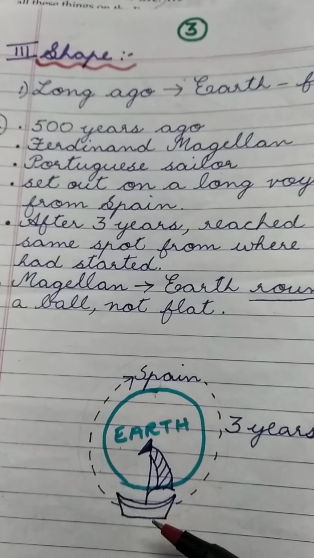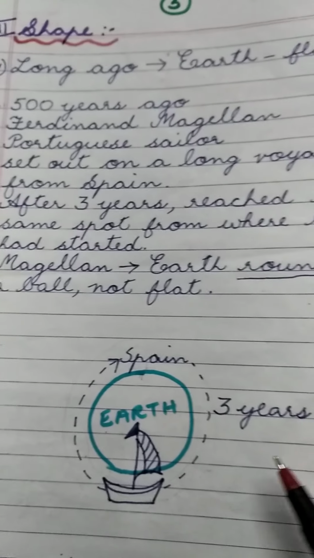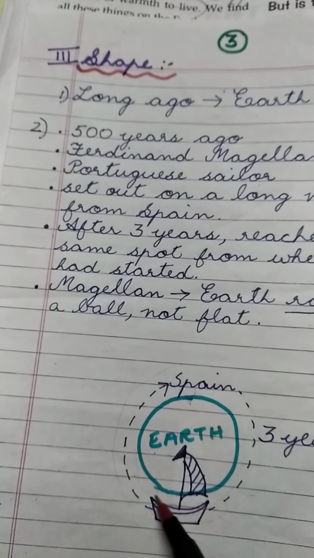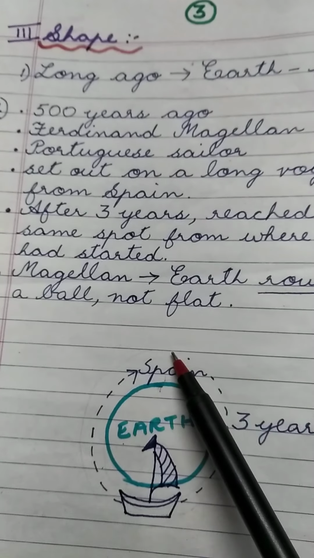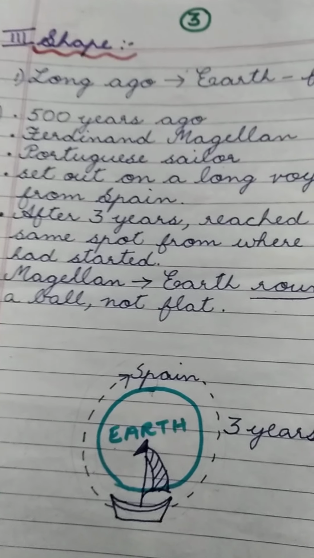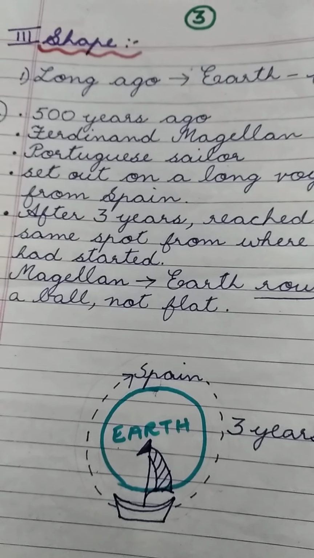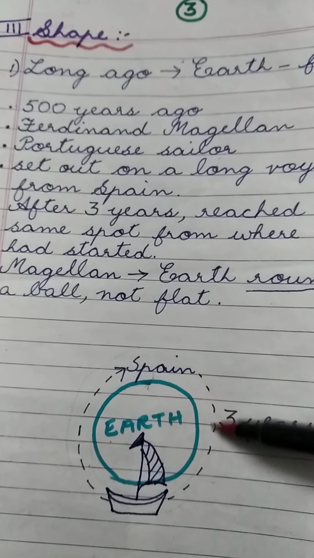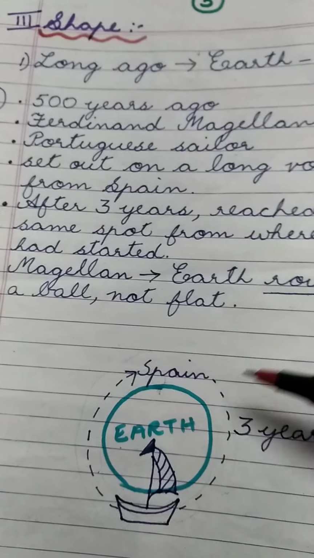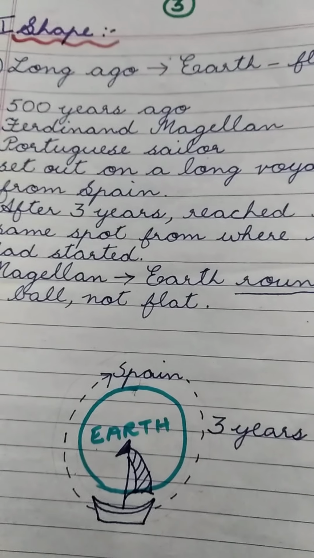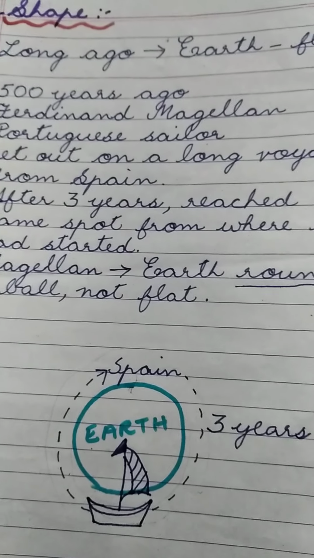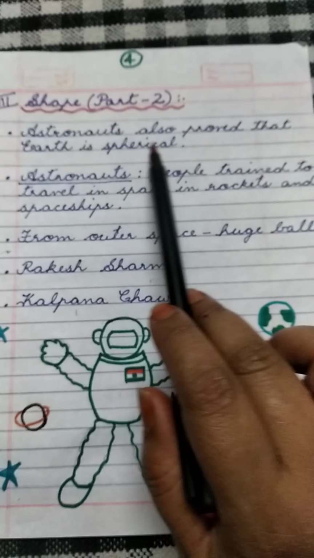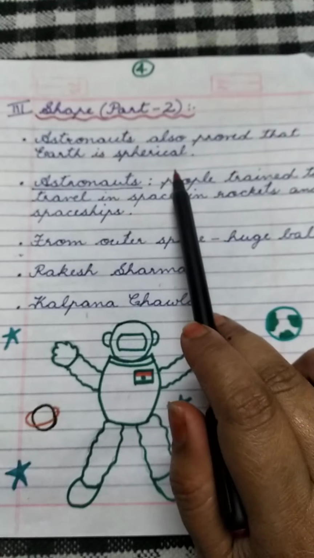And do you know what actually happened? After 3 years, he reached the exact space where he had started. So, what does this mean? This means that Magellan's ship actually sailed round the earth. Thus, Magellan proved that earth is round and not flat. Astronauts also proved that earth is spherical.